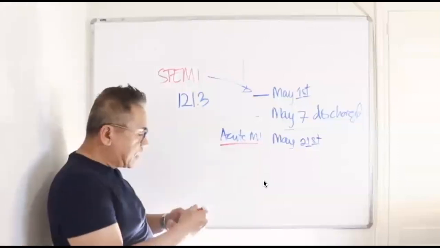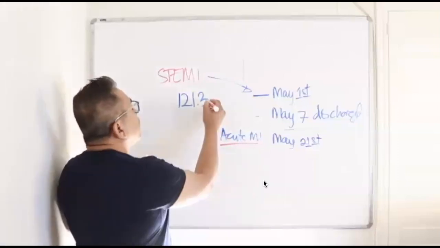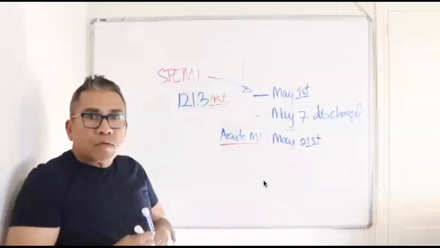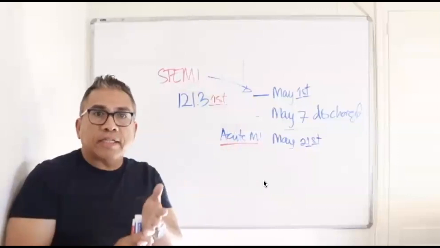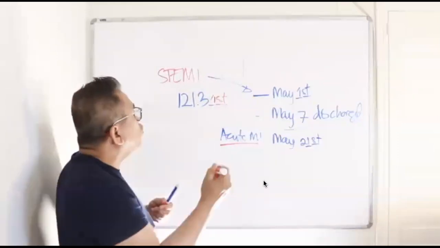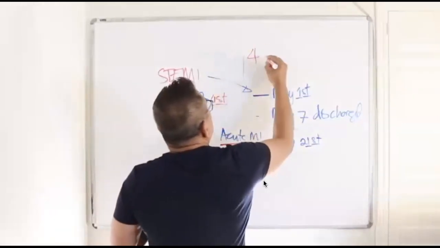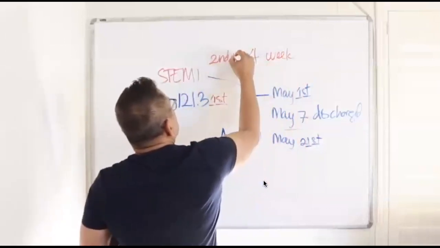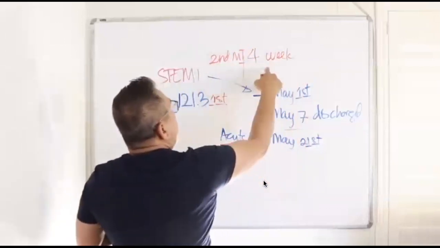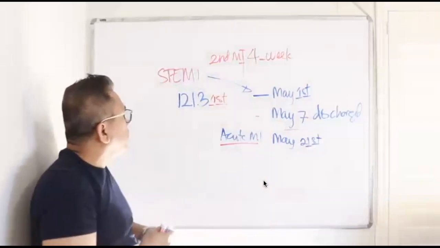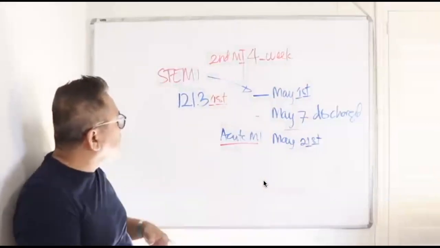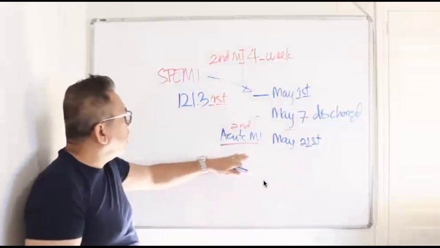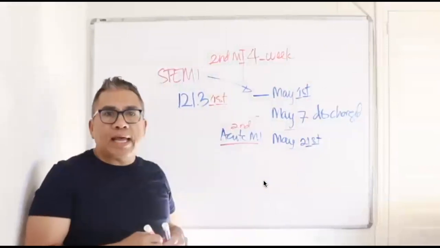Subsequent in the sense that you already have the first here. When a second heart attack happens within the 4-week time frame, okay, second MI, the second MI now, this is second, right? Acute MI is going to be coded as subsequent.